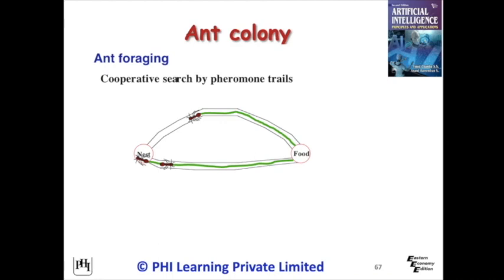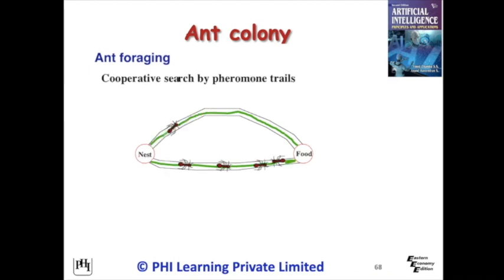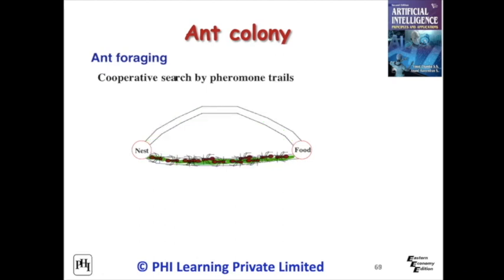The initial trails of pheromone as they return to the nest with food are shown. There are two ants choosing different paths from their nest, the source, to the food, the destination. If we keep watch, there are two separate paths created by these ants through depositing pheromones, as shown in the figure. When one ant reaches the food source, using the same pheromone trails, it returns to the nest. The second ant also travels back to the nest after visiting the food source.